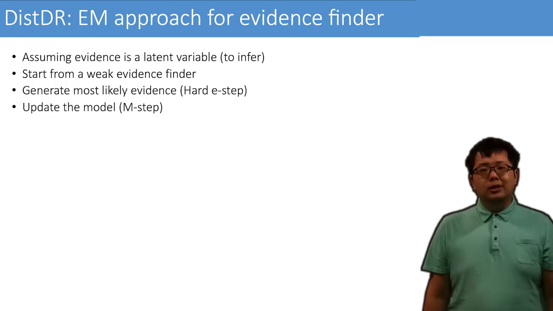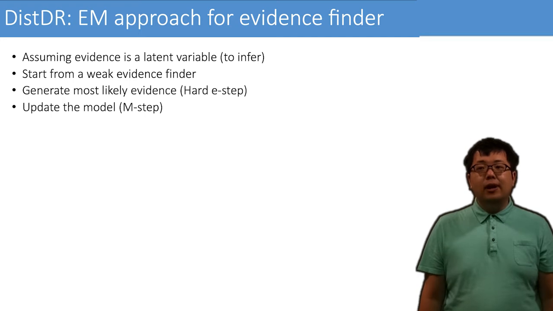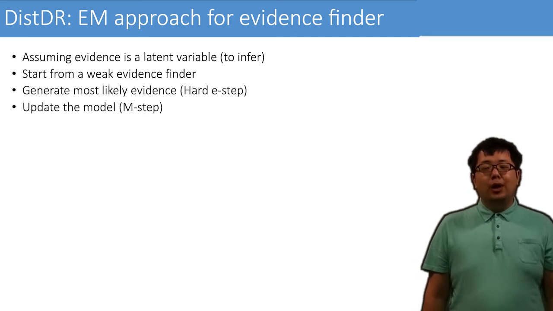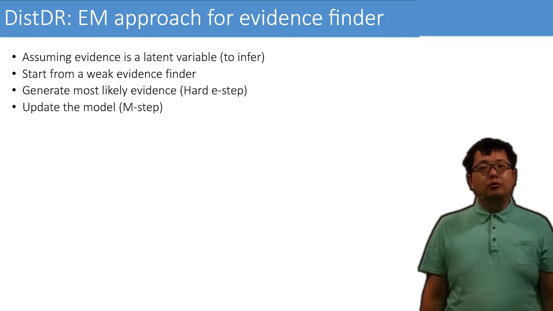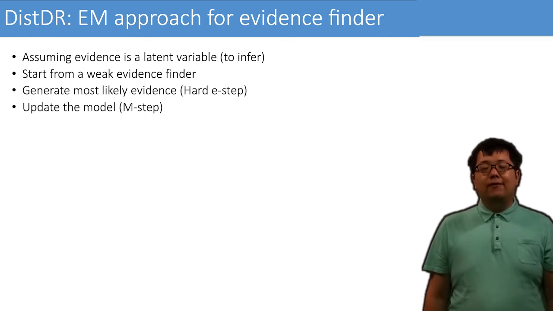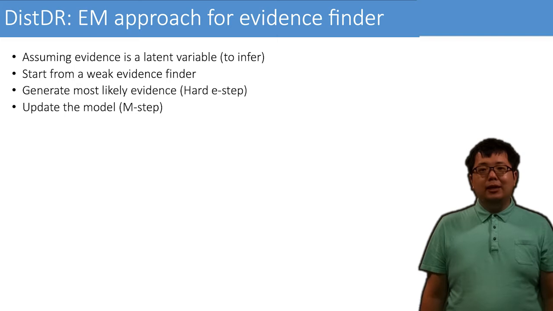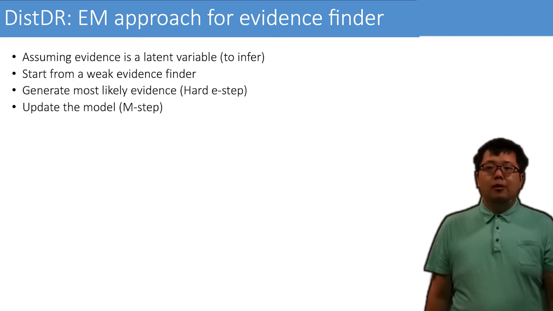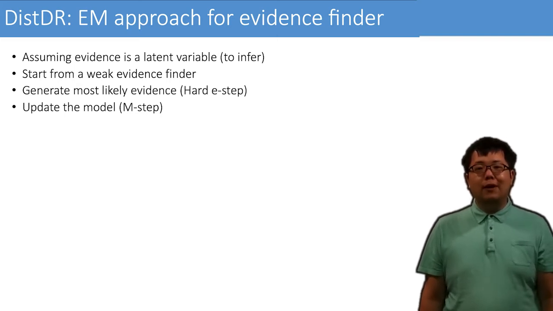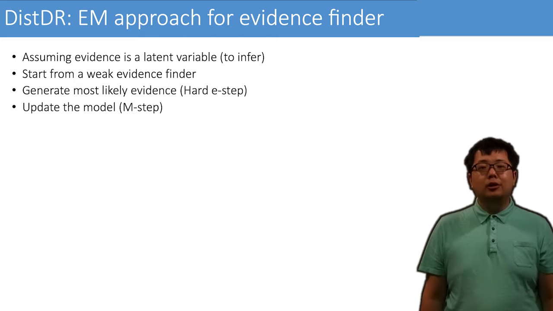So we use dense retrieval, but take a different approach. We assume that which evidence is relevant is a latent variable to infer. To infer that variable, we use an expectation maximization approach. We alternate between guessing which evidence is good and training new retrievers.